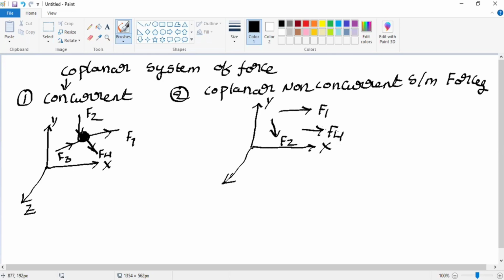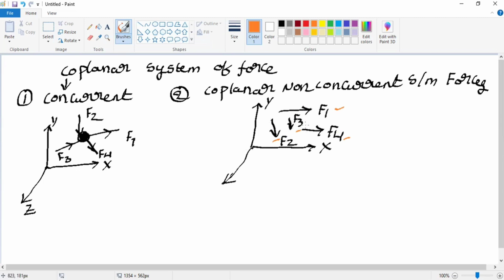I am considering four forces. These four forces are concentrated at different points. F1 is acting in this direction, F2 acting in this way, F3 acting in this way, F4 acting in this way. That means all the forces are acting on the same plane, but concentrating at different points.